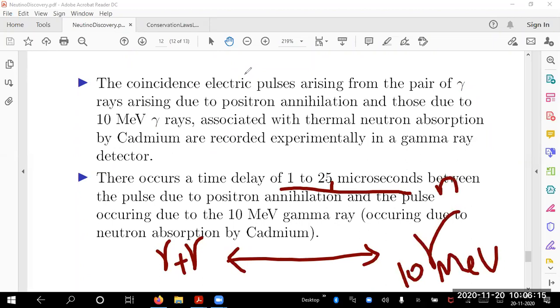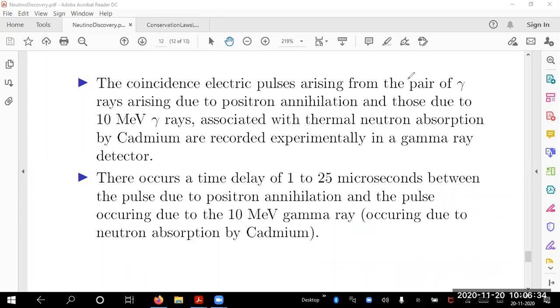This is coming from a positron annihilation. This is coming from neutron absorption in the medium. So these two have a time delay of, let us say, maximum 25 microseconds. Can I see it? I can't count what is 25 microseconds, but experimentally what I should expect is 2 different pulses.